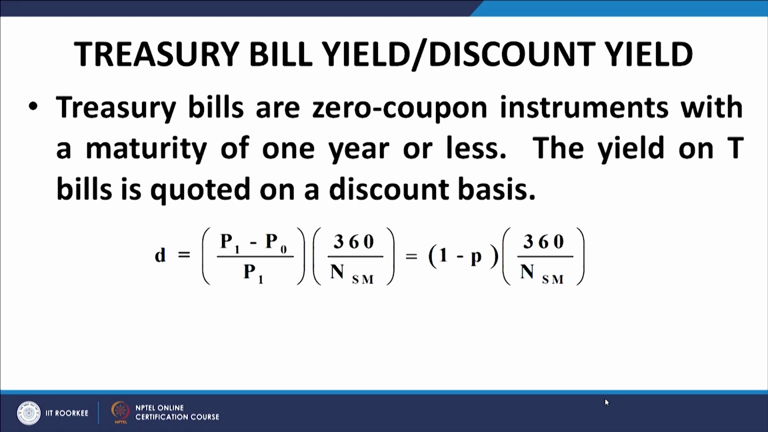Now, we come to a slightly different measure of return. So far we have been talking about bonds. Bonds are usually long dated securities, which have a long maturity, maybe 5 years, 10 years, 15 years, 7 years and so on. There is another class of securities which have a very short maturity period, 1 year or less, which are called money market instruments.